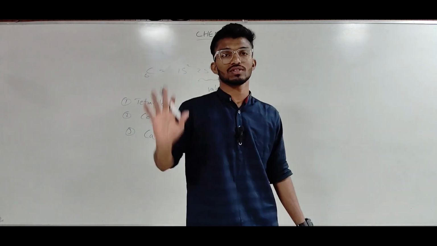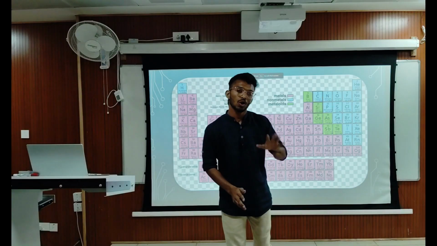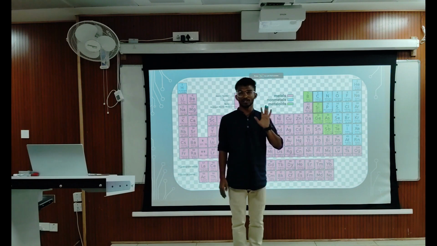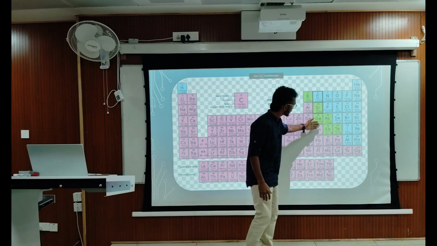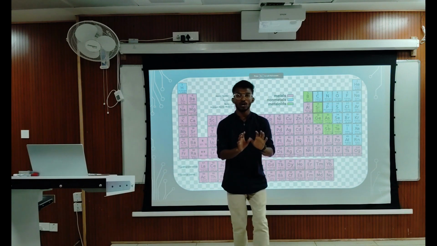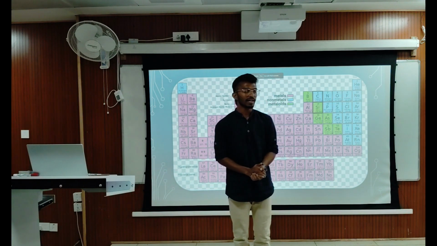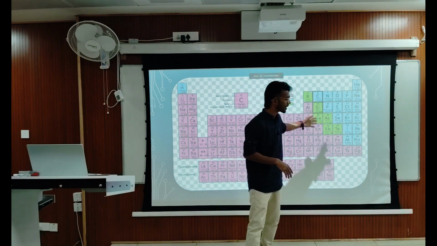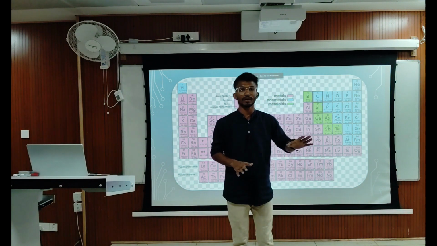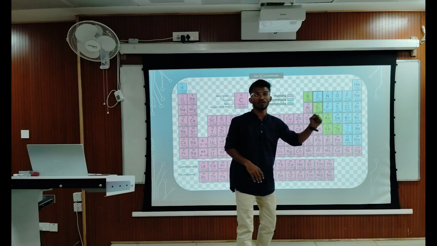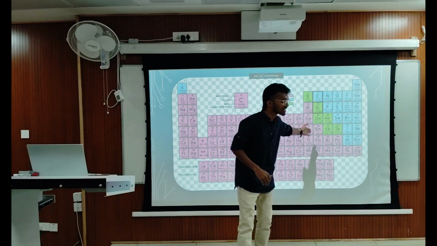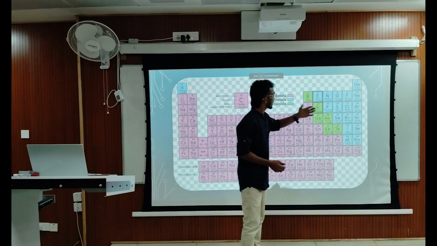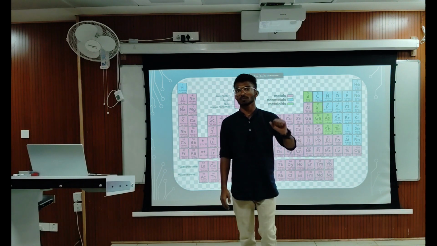Here the question arises. We already know that all the elements in the same group have similar properties. So carbon, silicon, germanium, tin, lead are 14th group elements, and they all have 4 valence electrons, and they are capable of forming covalent bonds. Under certain conditions, some elements like germanium and tin can form ionic bonds. That's a different topic, but they are also capable of forming covalent bonds, and they have tetravalency, I mean 4 valence electrons in their outermost orbit. And to a certain extent, silicon can also show the catenation property.